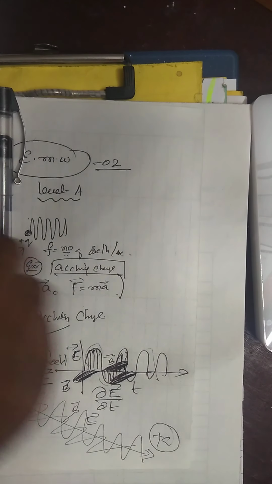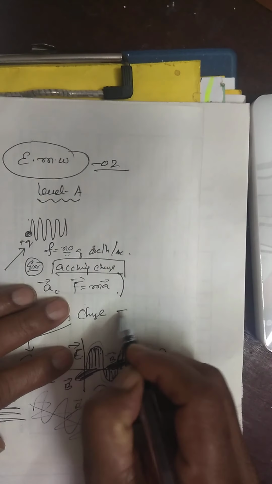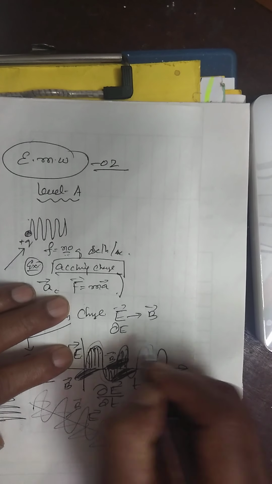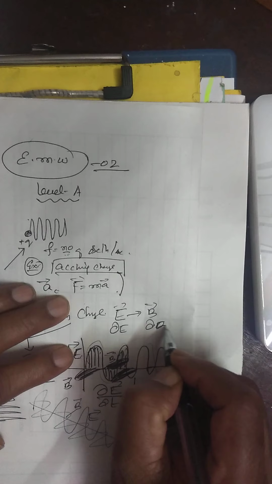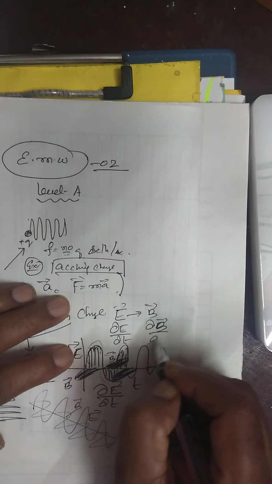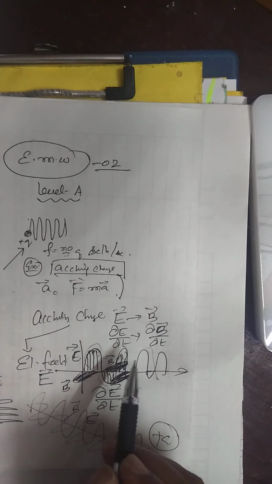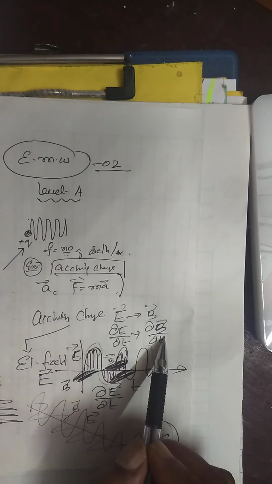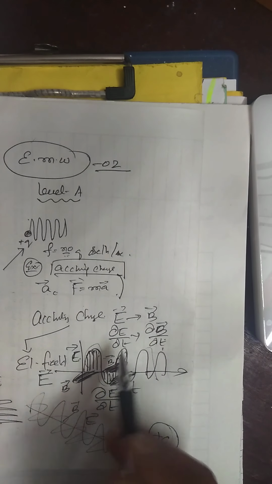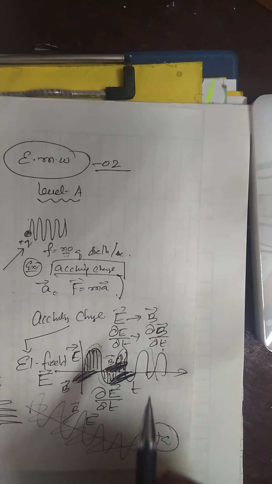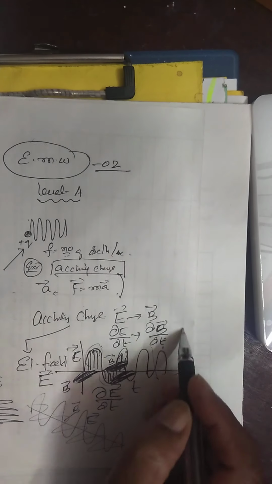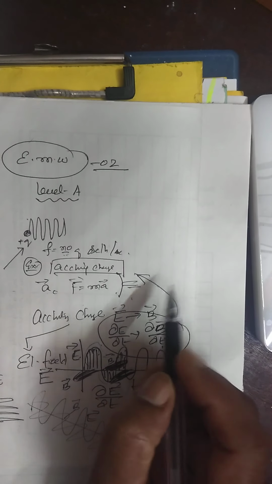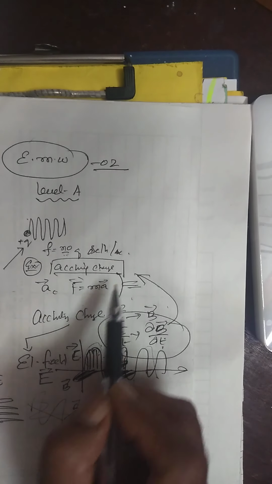The electric field in turn produces a magnetic field. Both the electric field and magnetic field vary with respect to time. Therefore, this process continues because an oscillating electric and magnetic field regenerate each other. Hence, electromagnetic waves originate from an accelerating charge, an oscillating charge.